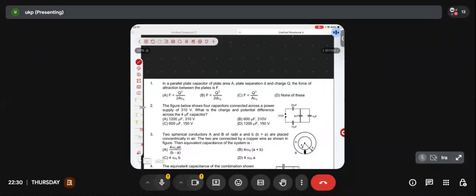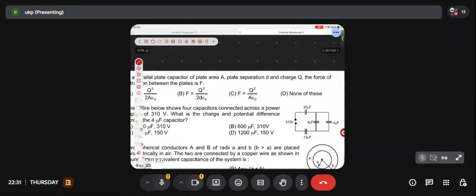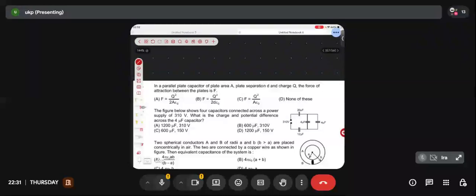Which color will be better? Can I use red over this white? Which particular color will be better for you guys? Confirm me. If I use red over this white, will red be better or blue? Red or blue? Now, blue isn't something I will use. So let's come to red.